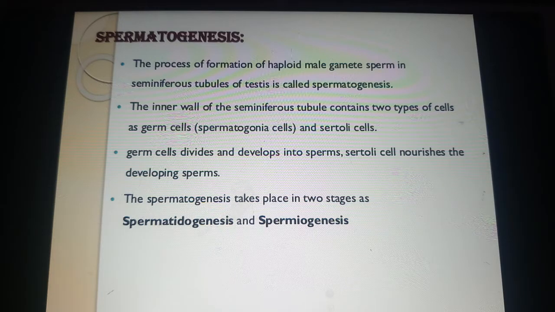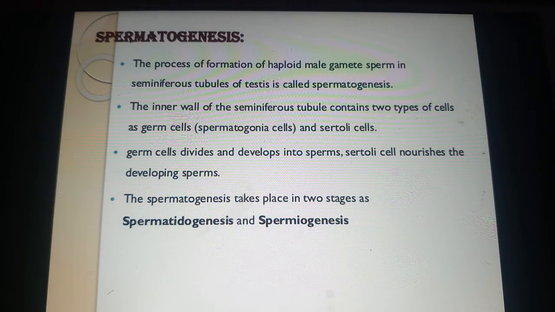As we studied in yesterday's class, the inner wall of the seminiferous tubules contains two types of cells. One is called the spermatogonial cell or spermatogonium. These are also called germ cells, and the other cells are called Sertoli cells. These are also called supporting cells.